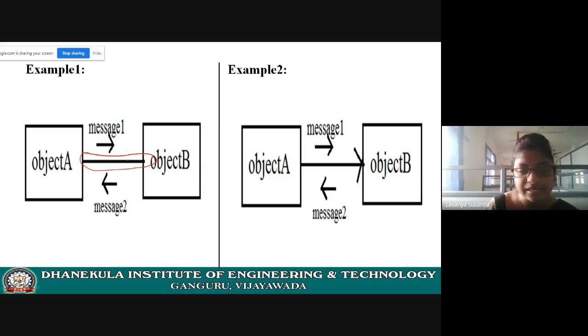See, single line means there is no direction. See here, there is no direction. That means object A communicates with object B, and at the same time object B communicates with object A.